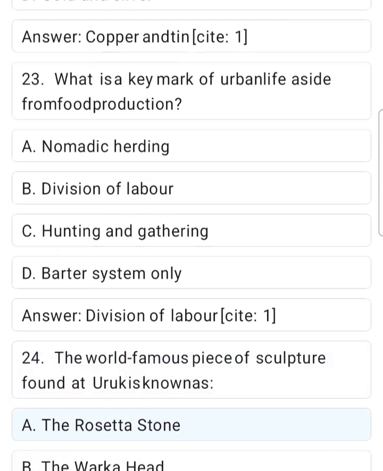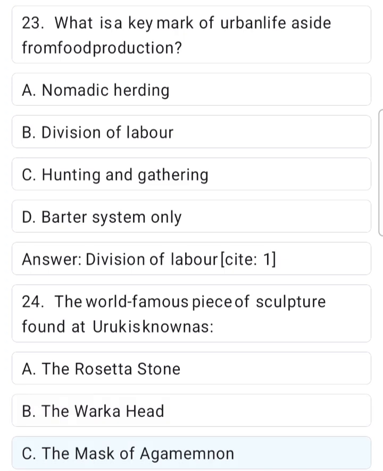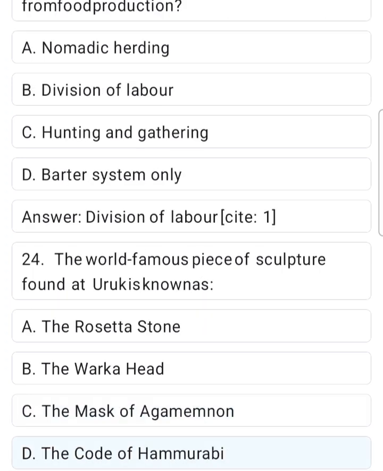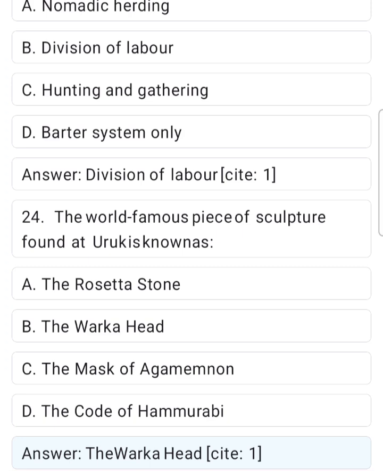The Rosetta Stone. B. The Worka Head. C. The Mask of Agamemnon. D. The Code of Hammurabi. Answer. The Worka Head. Site 1.